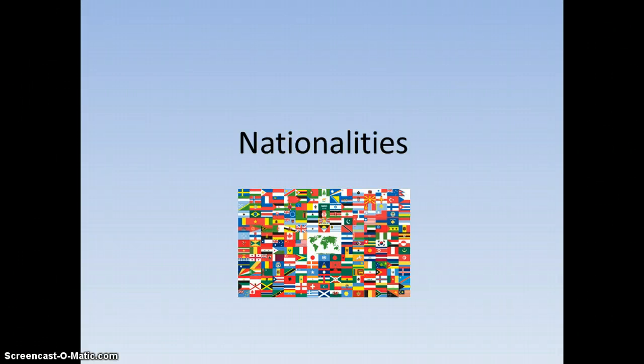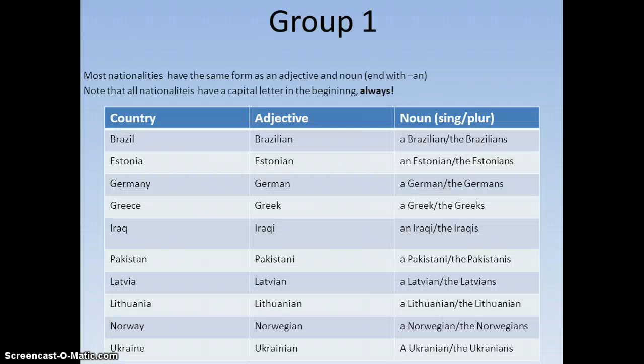This is a lecture about nationalities in the English language. There are 4 groups of nationalities that have different ways of being recognized, and group 1 is this one. Most nationalities have the same form as an adjective and a noun. That means that they end with "-an". Note, however, that all nationalities have a capital letter in the beginning always.